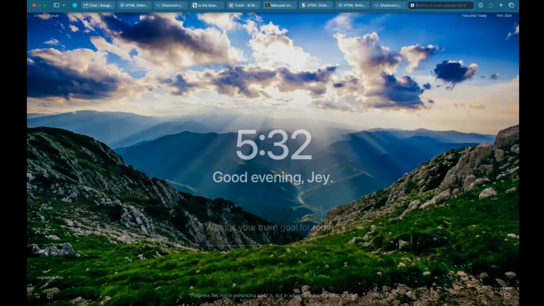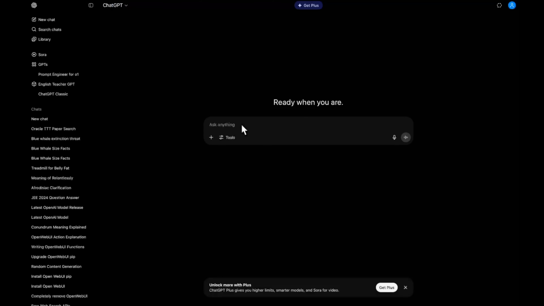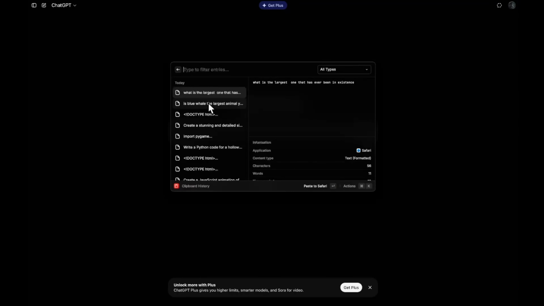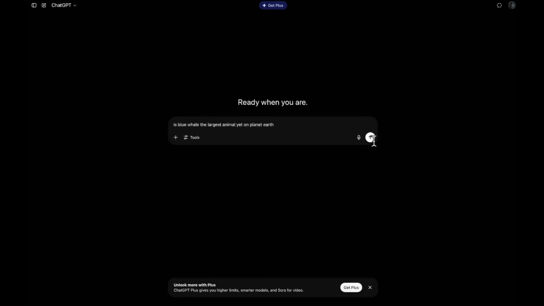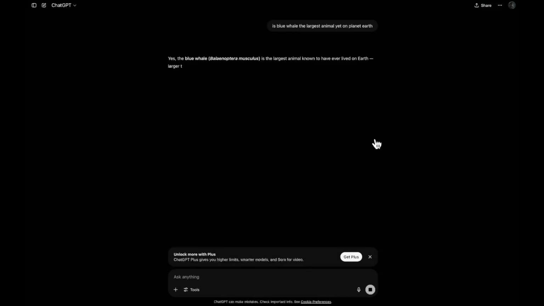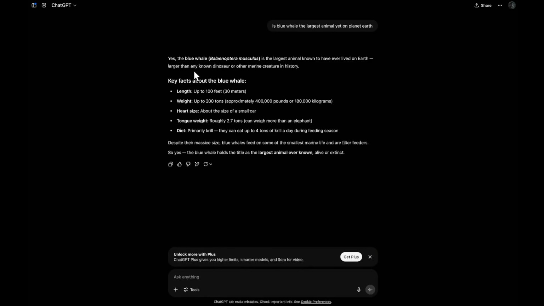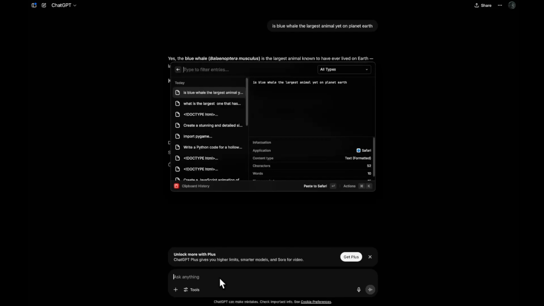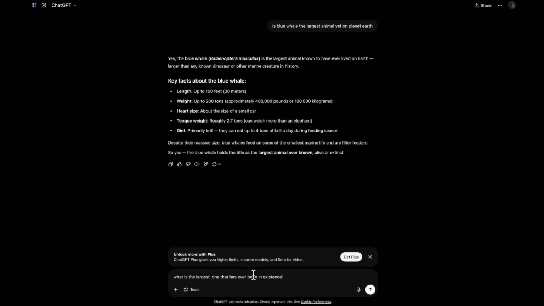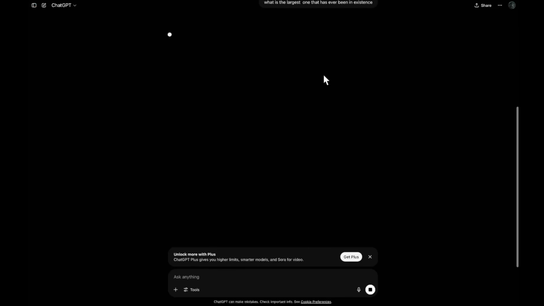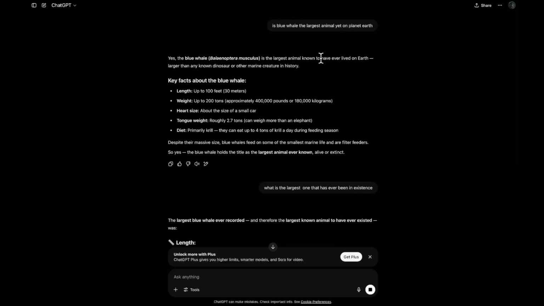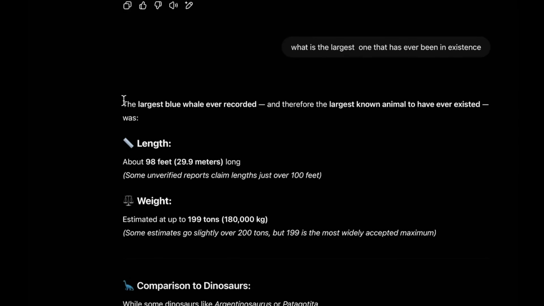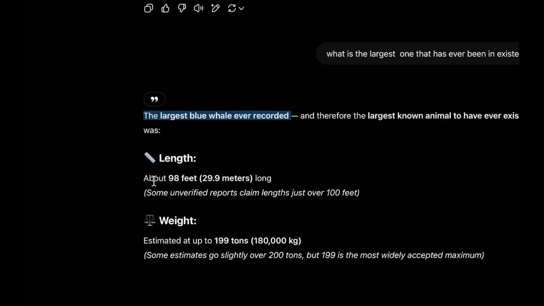But I want to show you one more thing. If I head over to the ChatGPT website, I'm on the free tier now, and we'll ask the same question: is the blue whale the largest animal yet on planet Earth? Let's ask this, and you can see we get an instant response that yes, the blue whale is the largest animal. Now let's give it the follow-up question: what is the largest one that has ever been in existence? Let's see if even ChatGPT gets it right. And you can see it actually gets it. It says the largest blue whale ever recorded was about 98 feet, 29.9 meters long. But I do think that information is actually not right.